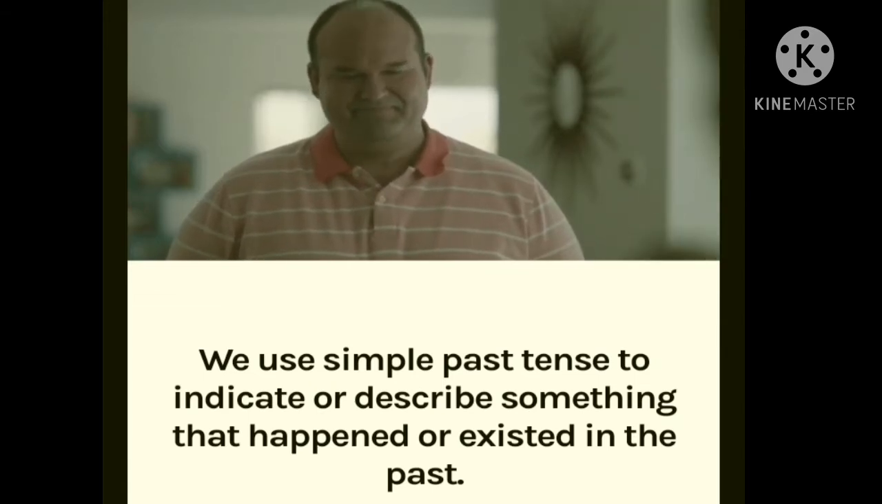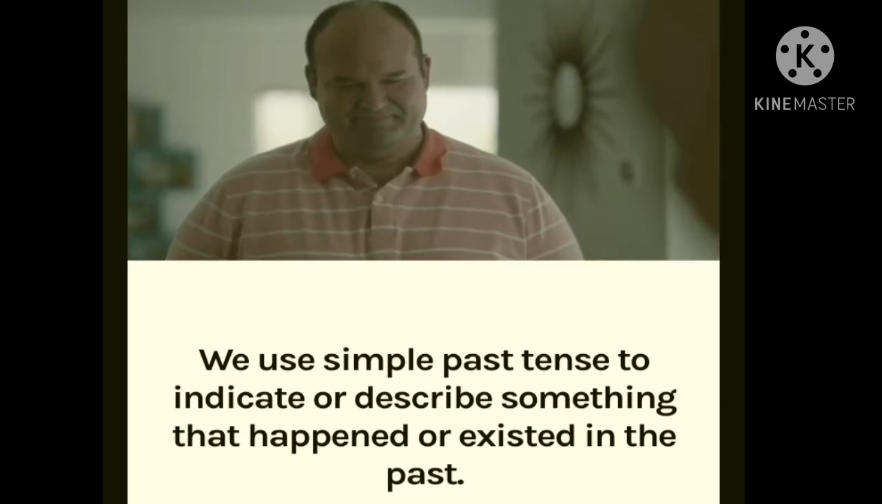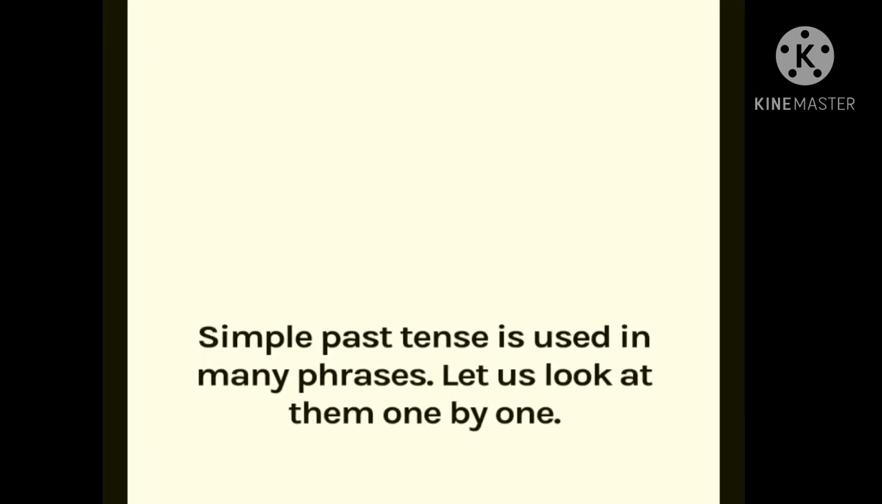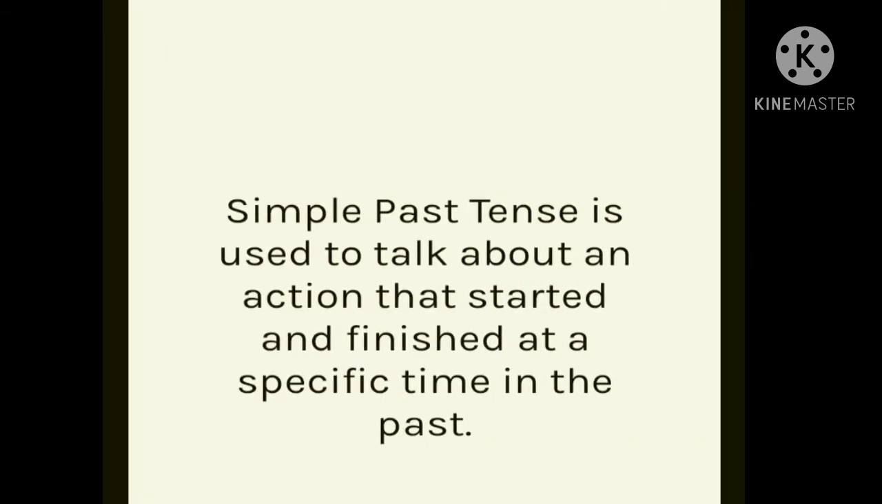We use simple past tense to indicate or describe something that happened or existed in the past. For example, he painted the office. To form a simple past tense verb, we simply add ed to the end of the verb. Here paint is the main form, V1, and painted is the past tense of paint. Simple past tense is used in many phrases. Let's look at them one by one.